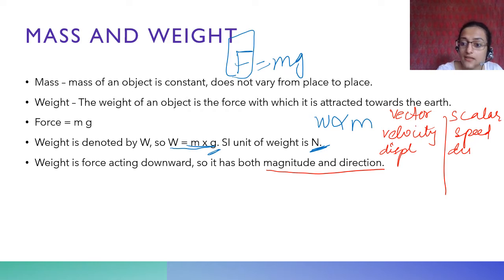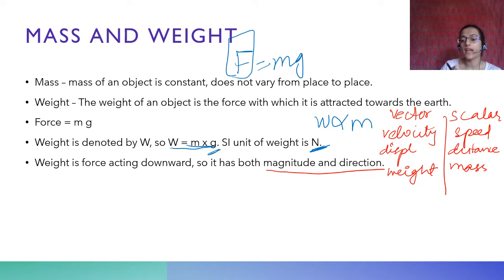Scalar is distance. Vector is... here, mass is scalar because it has no direction, but weight has direction. Do you see what it means?